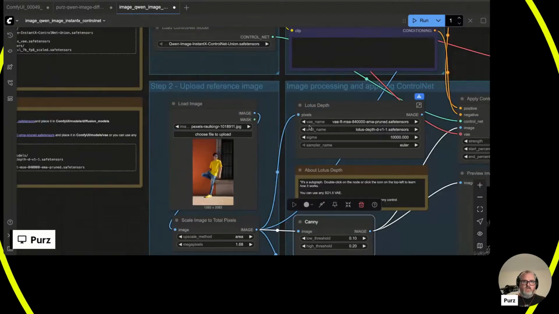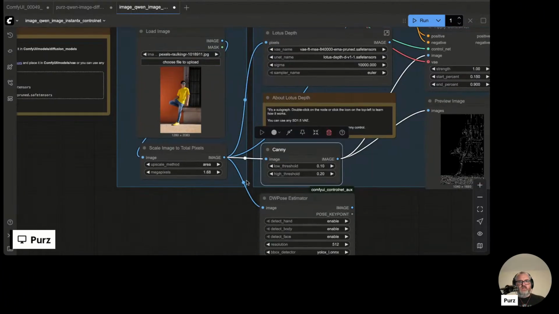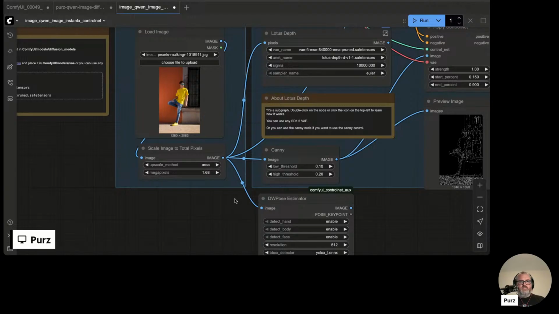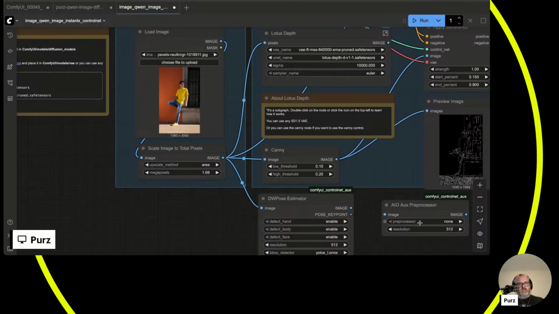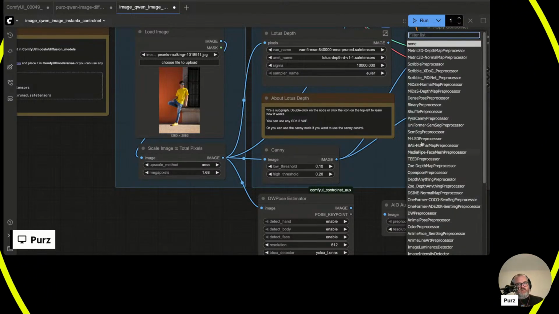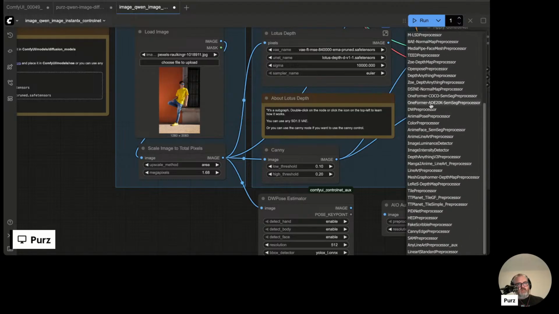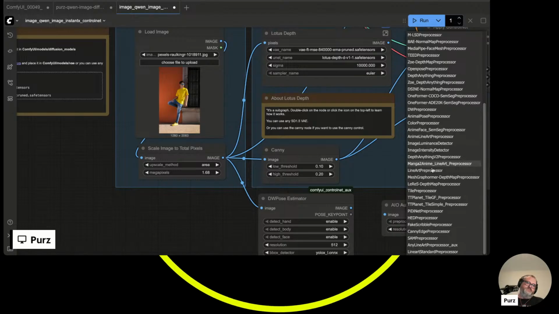So we tried depth, we tried Canny, we tried Lotus depth, we tried DW pose. I'm trying to think if there's any other interesting ControlNet preprocessors that might make this thing sing. We got Scribble too, which is a lot like HED.